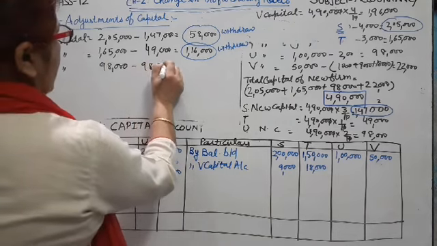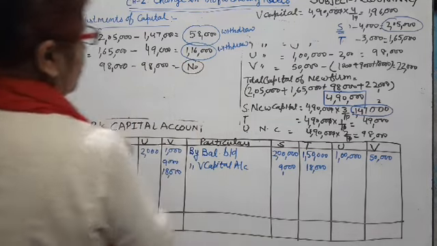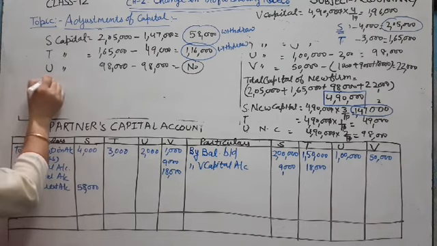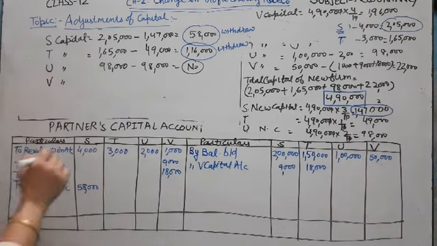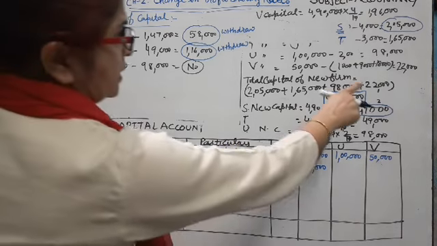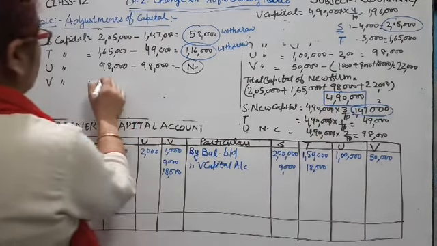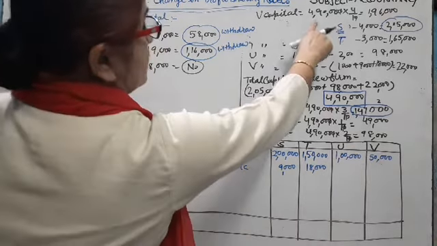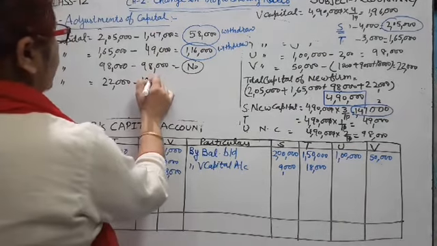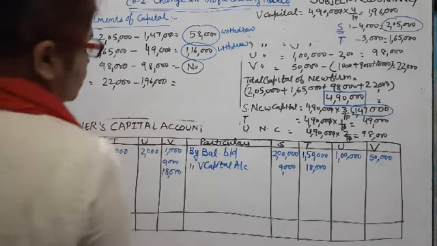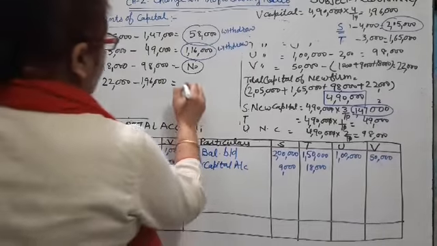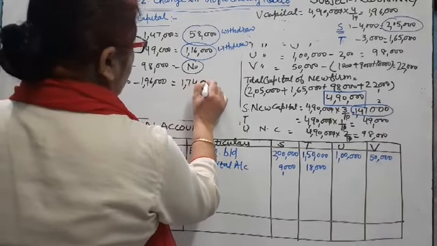So U partner no withdraw, no adjust, introduce. Now V capital, adjusted capital is 22,000 and new capital is 1,96,000. So he introduced 1,74,000.